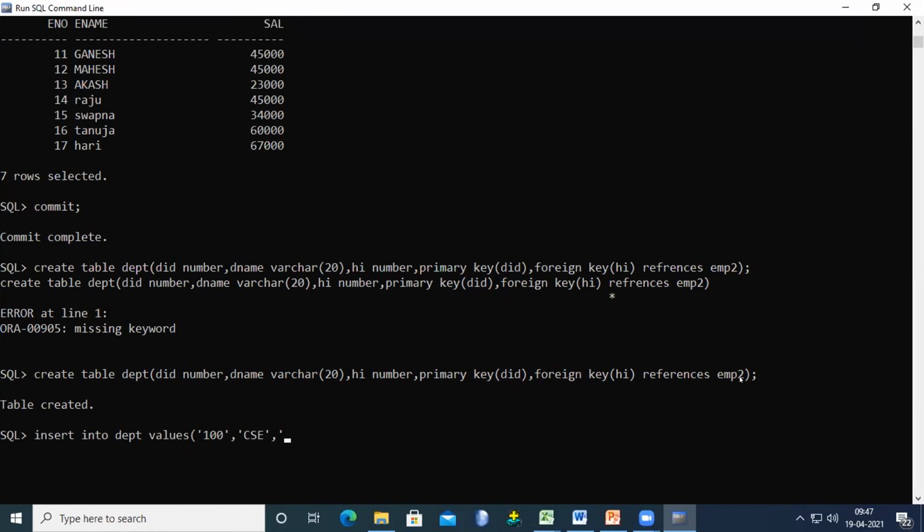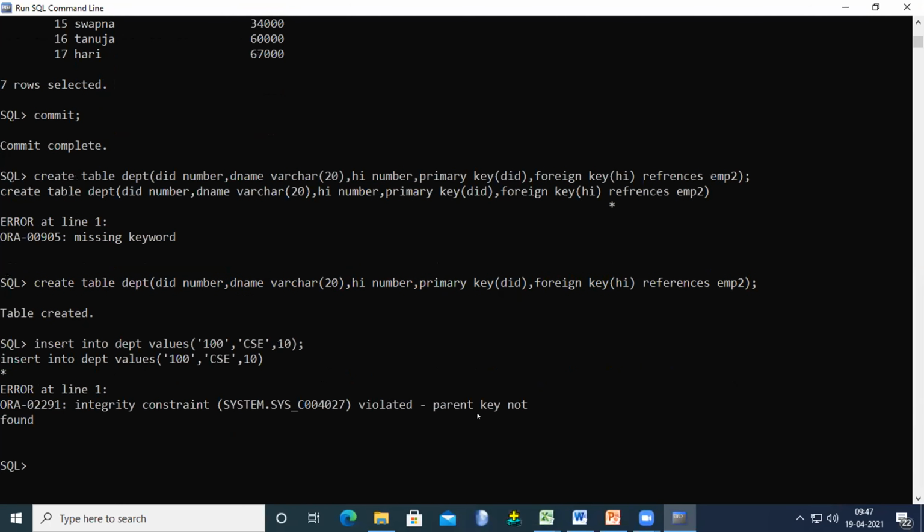Which one did we reference? EMP2. So this should match this primary key. We can give any other one: 11, 12, 13, 14, 15, 16, 17. So we can give any of them. If we give 10, then what happens? The row is not entered here. So let's try to see.